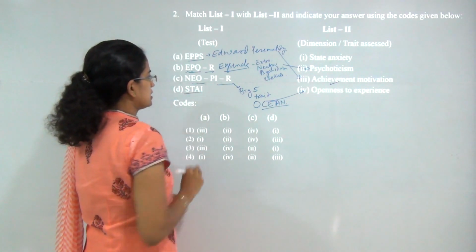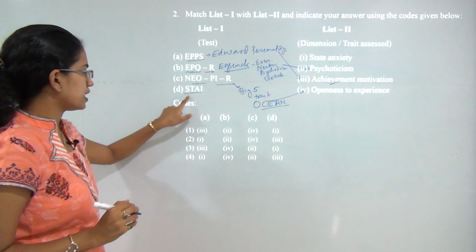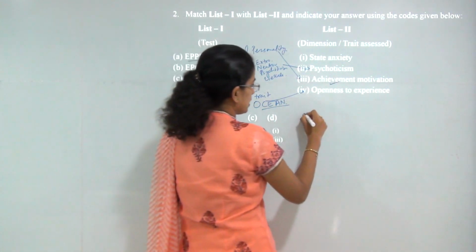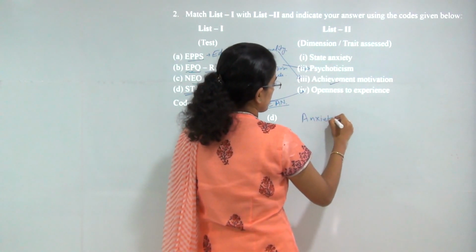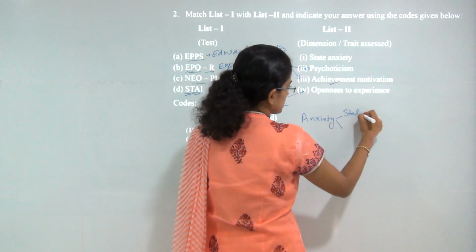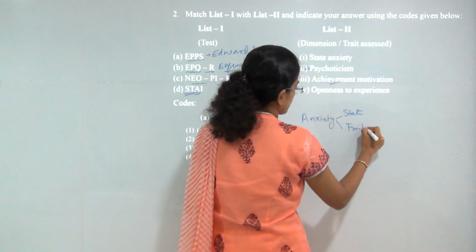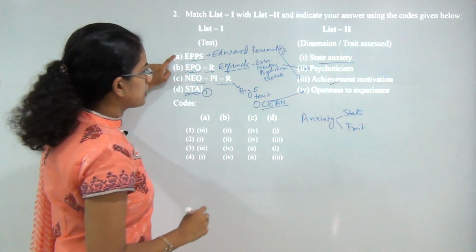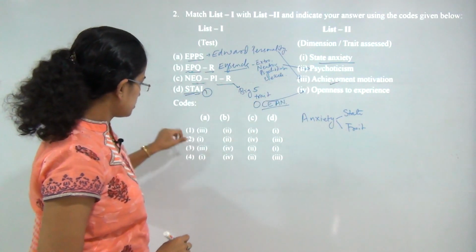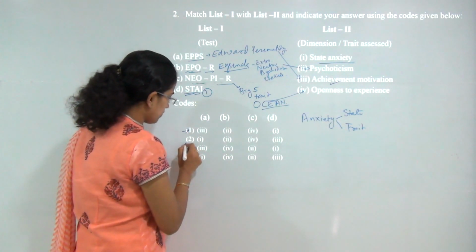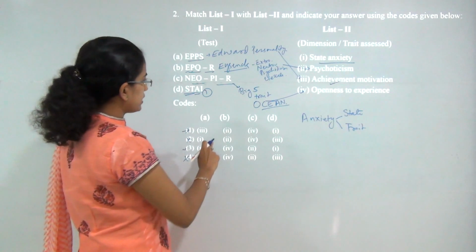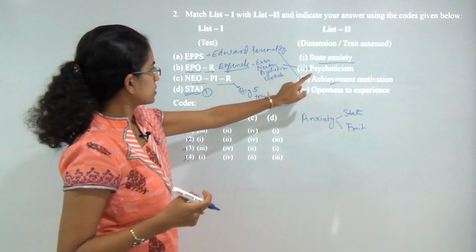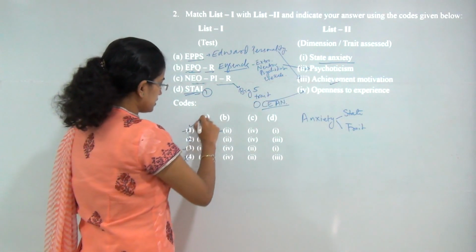The next is STAI, that is State Trait Anxiety Inventory. Now from the name itself we can say it measures anxiety, and it measures 2 types of anxiety. First is the state anxiety and the trait anxiety. So the correct option here would be state anxiety, that is 1. So NEOPIR matches with 3. So you have 3 in 2 choices. So if you know even one, you can remove the other choices, and then you can see the Edwards personality matches with the psychoticism, that is 2. So the correct answer here is 1.